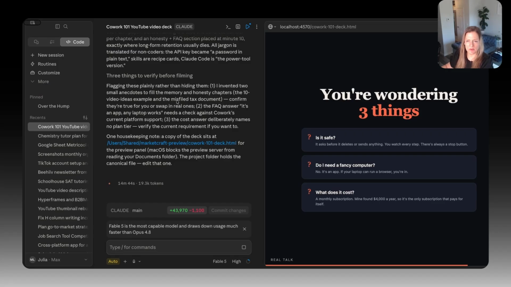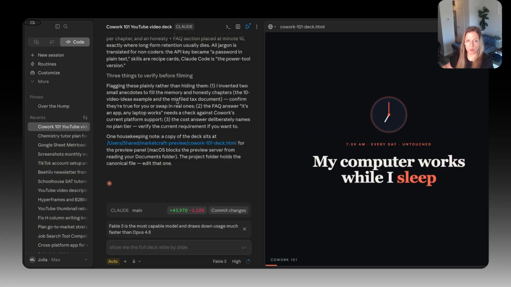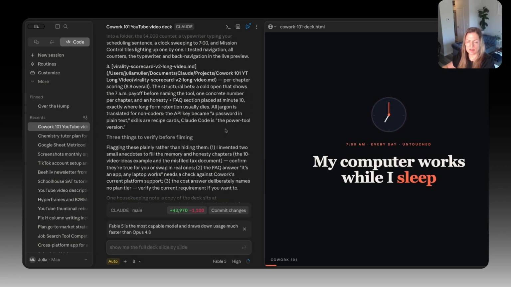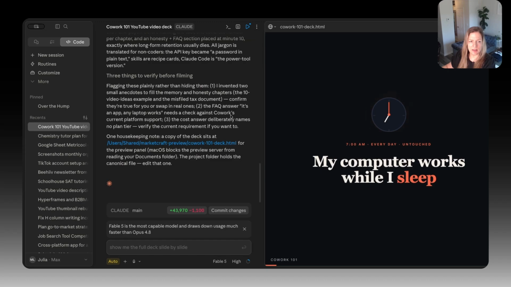It's telling me where the copy of the deck is. That's a great opening statement for delivering a deck of this sort. There are 21 slides, as you can see right here. Claude Code is able to deliver on engineered loops without my input, without me starting it. It's telling me that it translated all the jargon into the most layman terms, flagging, invented 2 small anecdotes.